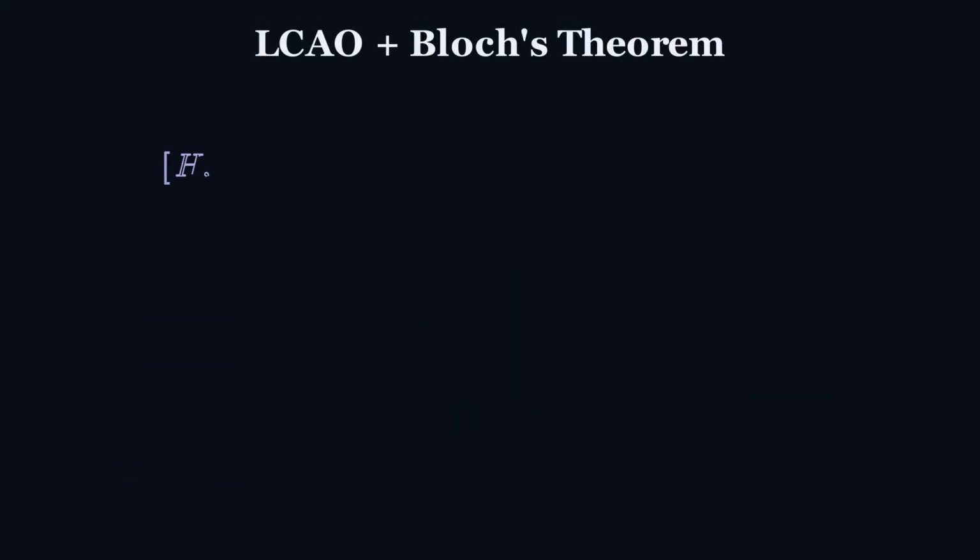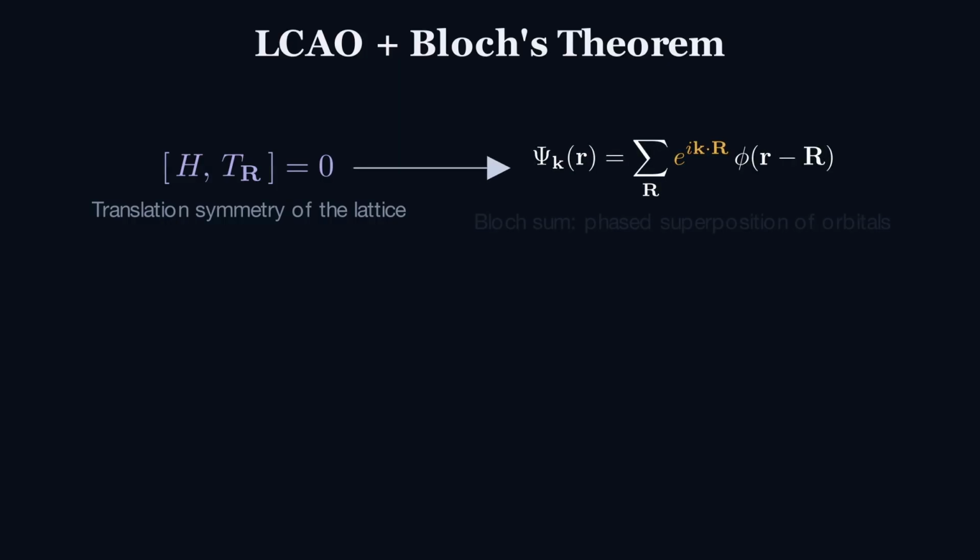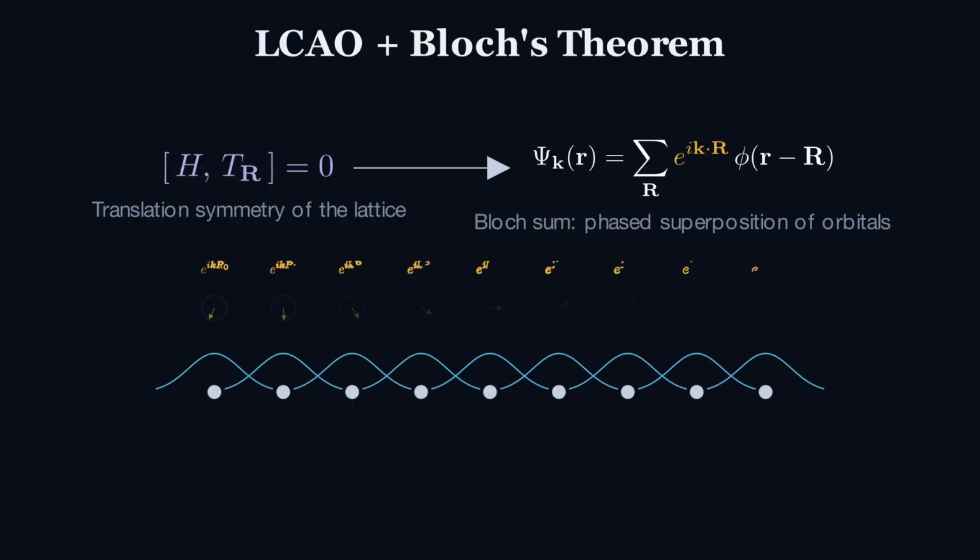Our starting point is the linear combination of atomic orbitals, or LCAO. The crystal Hamiltonian commutes with the lattice translation operator, so its eigenstates can be chosen to simultaneously diagonalize translations. This is Bloch's theorem, and it labels each eigenstate by a crystal momentum k lying in the first Brillouin zone. We construct a Bloch state by taking a coherent superposition of atomic orbitals, one centered at each Bravais lattice site R, weighted by the phase factor e^{ik·R}. We further assume the orbitals on different sites are orthogonal, formally working in a Wannier basis, so the eigenvalue problem reduces to a standard matrix problem at each k.